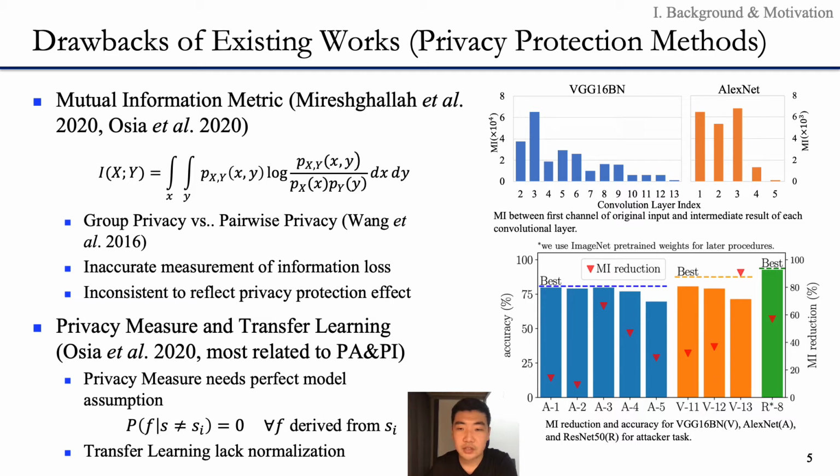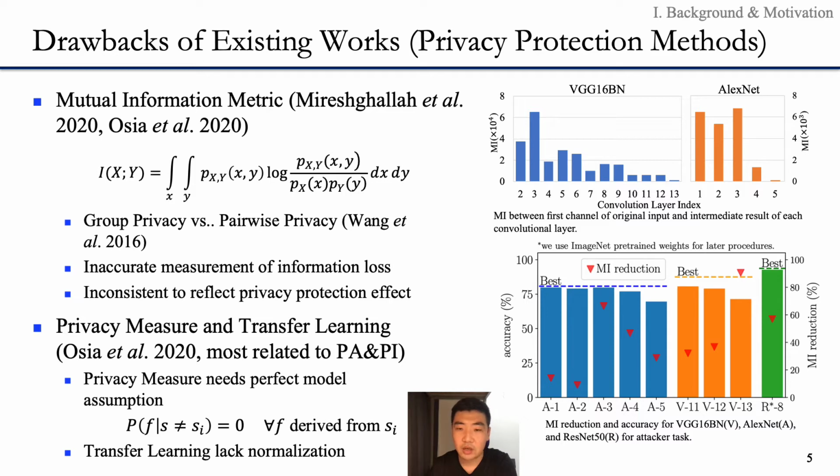Also, we conduct some experiments showing that although MI is expected to decrease as the layer goes deeper, the results are not. This indicates that MI cannot measure the information loss accurately. Third, we perform an attack on several models that are evaluated as effective in privacy protection with MI. However, the accuracy of the attacker task is still high. Therefore, MI is not sufficient as a metric.